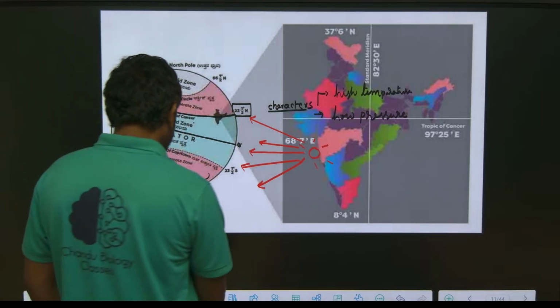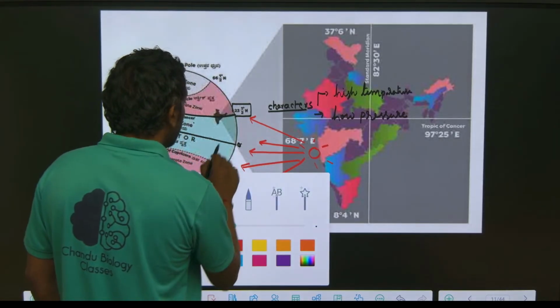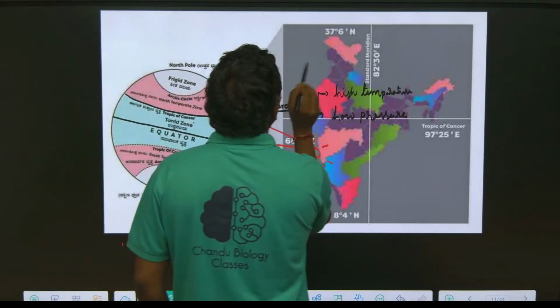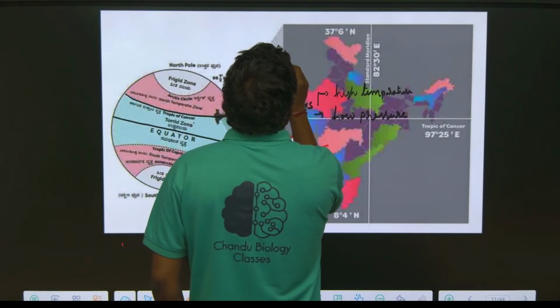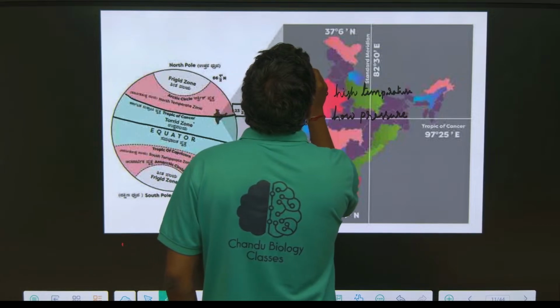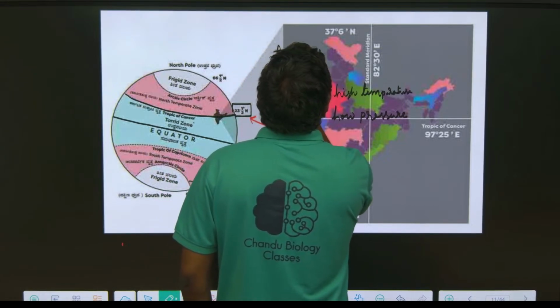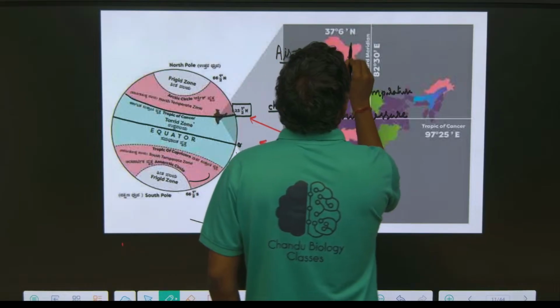So this is the mechanism: air passes from high pressure to low pressure.